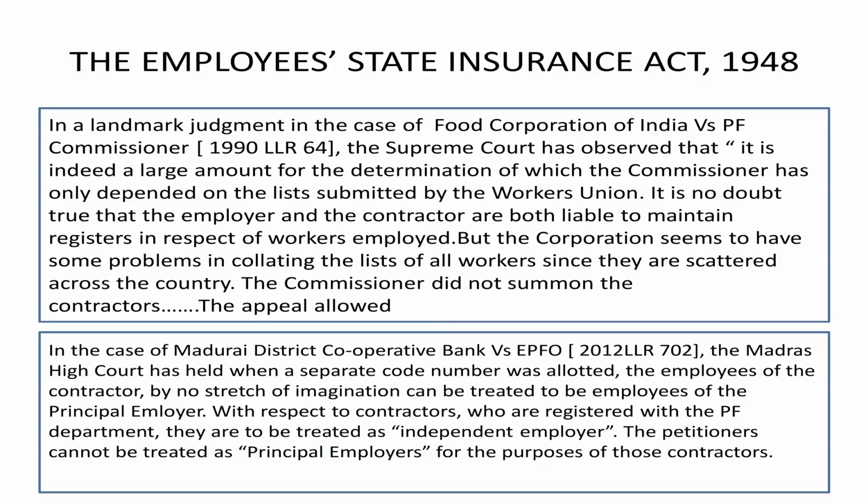In the landmark judgment in the case of Food Corporation of India versus PF Commissioner, the Supreme Court observed that the commissioner has to depend only on the list submitted by the workers' union. It is no doubt true that the employer and contractor are both liable to maintain registers in respect of workers employed, but the corporation seems to have some problem in collating the list of workers since they are scattered across the country. The commissioner did not summon the contractor, and the appeal was allowed. It means that even the Supreme Court recognizes the fact that the contractor is bound by all the terms of the Act and he has to act upon them.